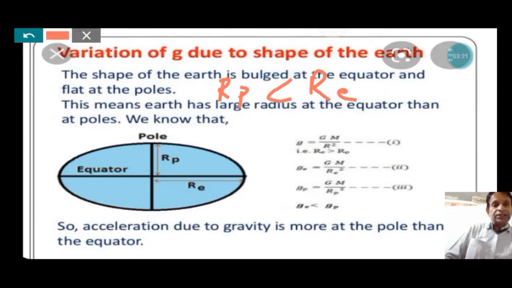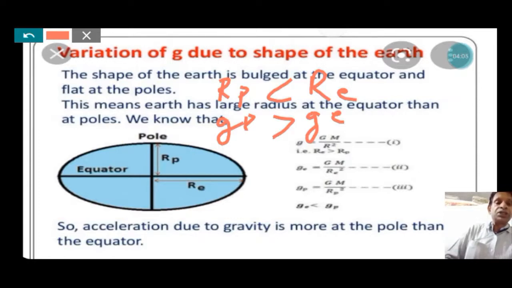gravity acceleration, that is g is equal to G m by r square, r is the radius of the earth. We put in the value of r near the pole and near the equator. The acceleration due to gravity at the pole is denoted by gp, and the acceleration due to gravity near the equator is denoted by ge. Obviously Rp is less than Re, so gp is greater than ge. gp is always greater than ge.